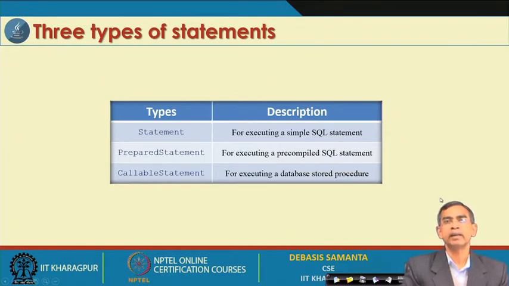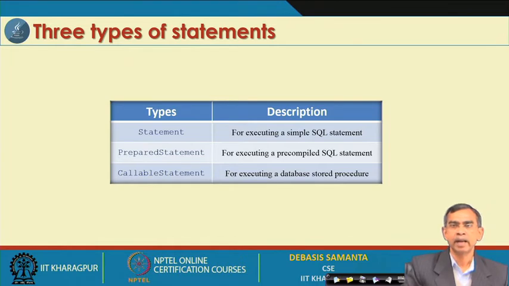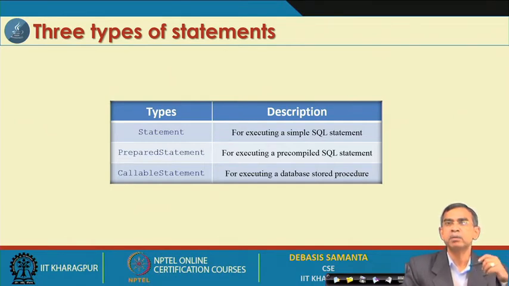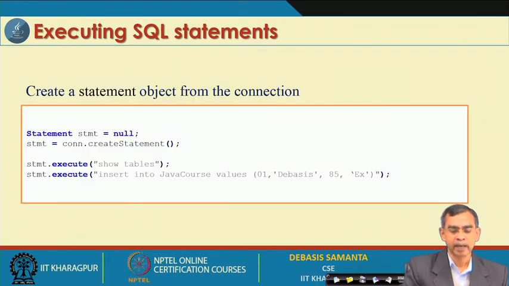Now, so far as statement execution is concerned in JDBC, in the java.sql API, there is a class Statement. It has three different predefined classes: Statement, PreparedStatement and CallableStatement. Statement executes one statement at a time. PreparedStatement is when a set of statements can be put together, and CallableStatement is for calling stored procedures. Anyway, Statement and PreparedStatement are for executing one statement or multiple statements at a time.